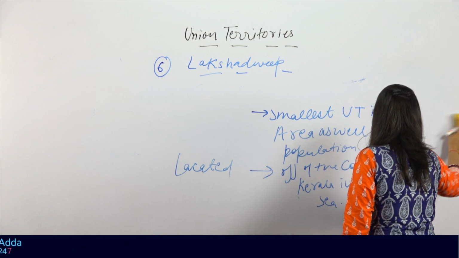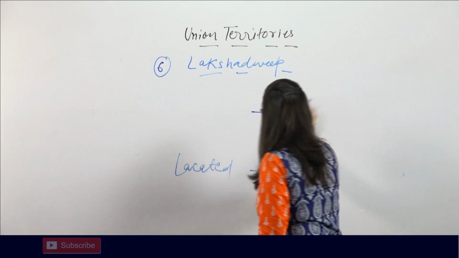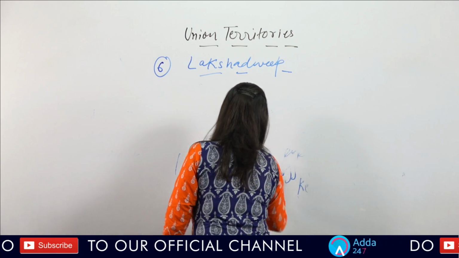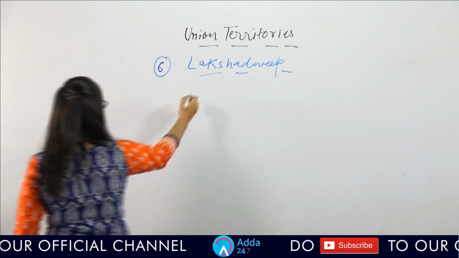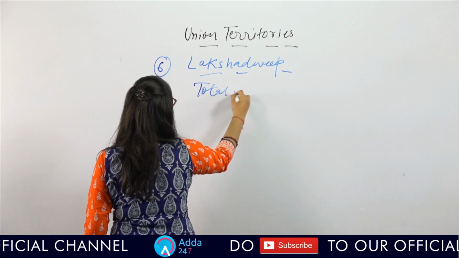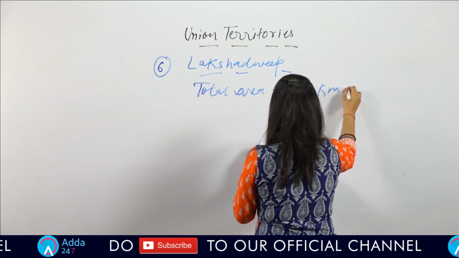If I talk about the total area of this union territory, you will find the total area is around 32 kilometers.